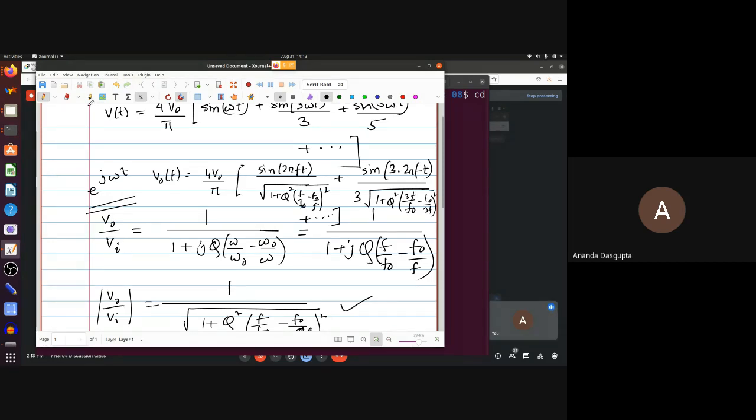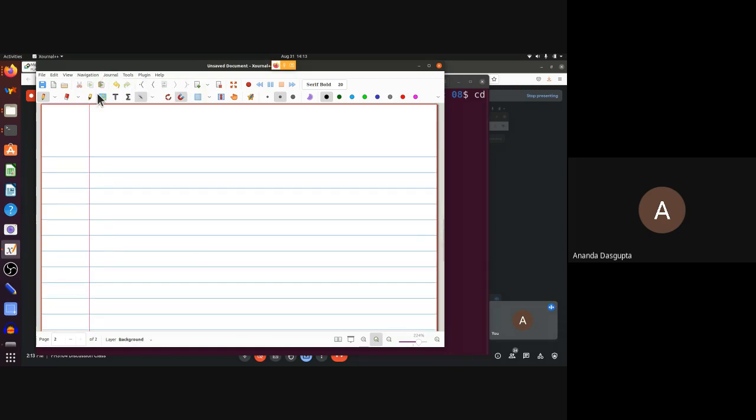Now, that sounds like a pretty complicated thing to do, but the first thing that I will tell you is this. Instead of using V of t, the sine omega t plus sine 3 omega t by 3 and so on, you could just as well use this, with the proviso that in the end you will use the imaginary part.